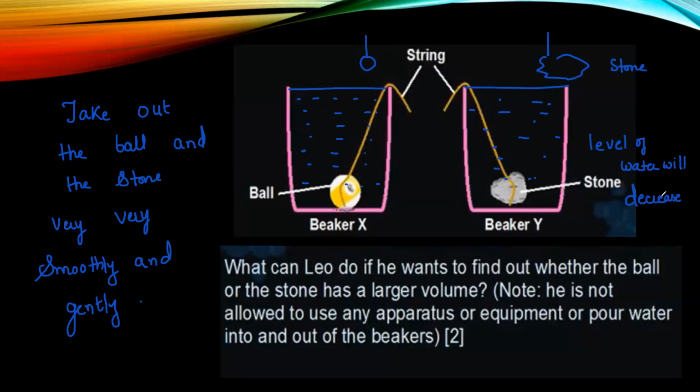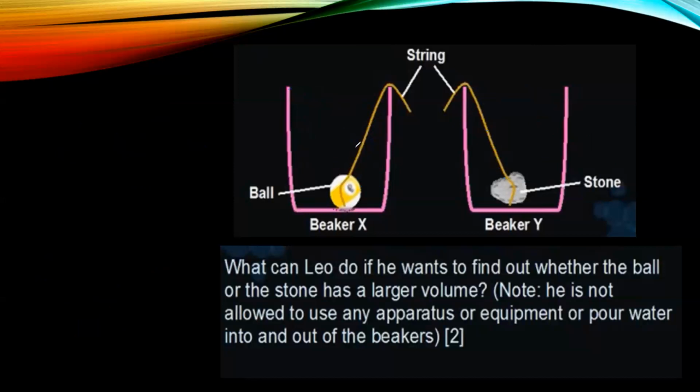And since the containers are identical, suppose after taking out, you have two containers, and suppose this is the level of water here, H, and this is the level of water here. You can see where the level is higher.